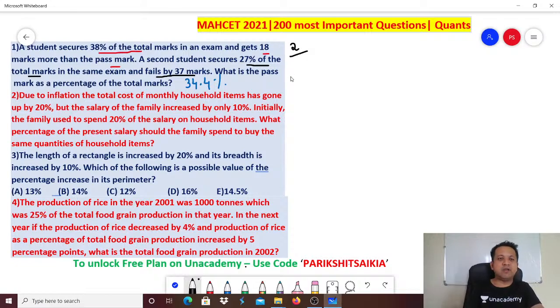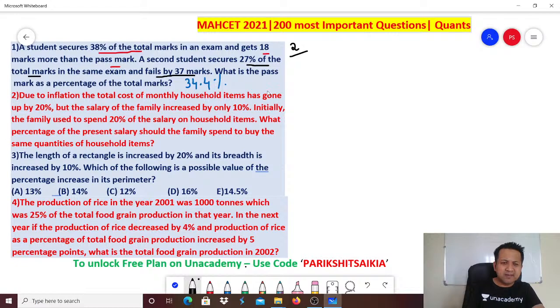Due to inflation, the total cost of monthly household items has gone up by 20%. But the salary of the family increased by only 10%. Initially, the family used to spend 20% of the salary on household items. What percentage of the present salary should the family spend to buy the same quantity of household items? So let's have a look.